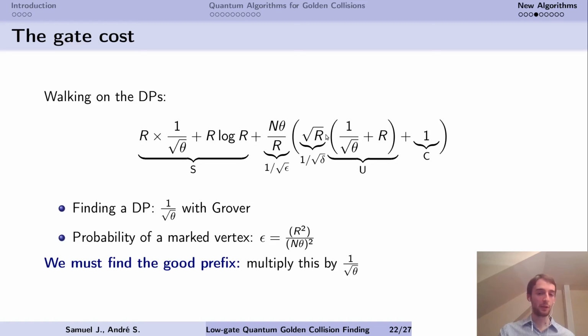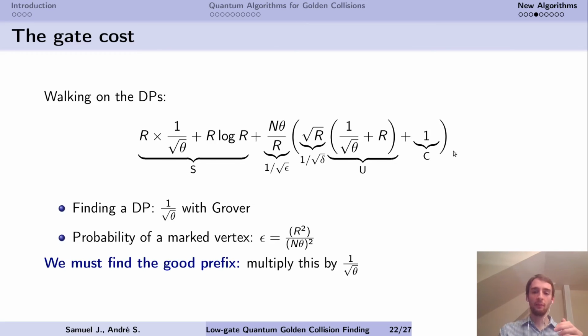The spectrograph stays the same, and the update, as I said, is going to have a factor 1 over square root theta and a factor r. And the checking cost is still trivial because we can still check efficiently if our sorted list contains a golden collision.